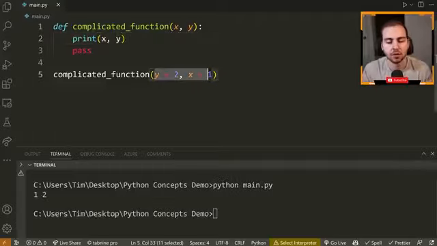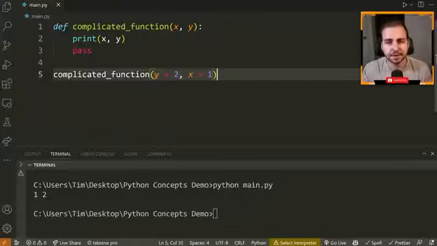So this is valid when you are calling a function. You can actually write out the name of the parameter, whether or not it's positional, optional, etc., and then you can just assign it directly inside of here. This allows you to no longer pass this positionally.